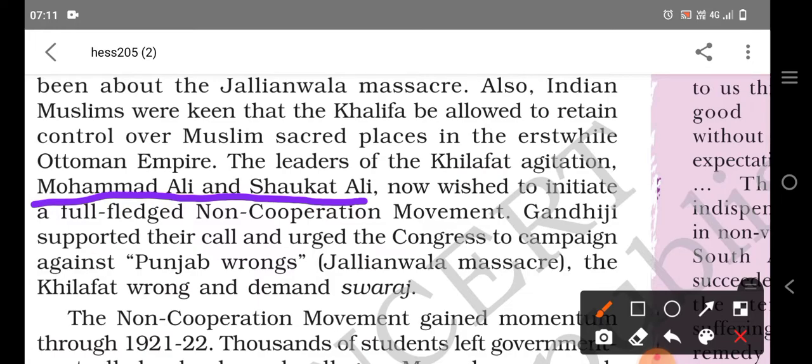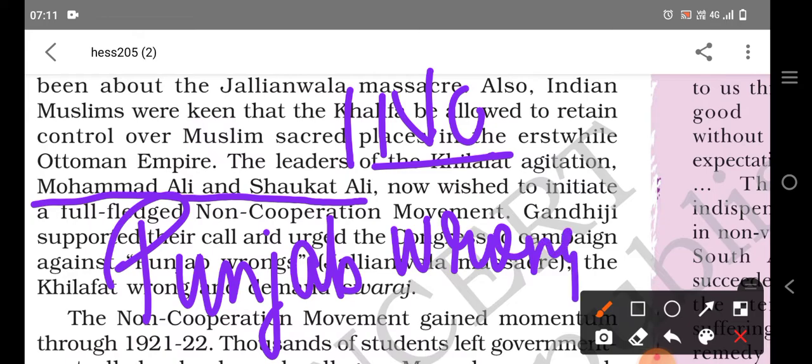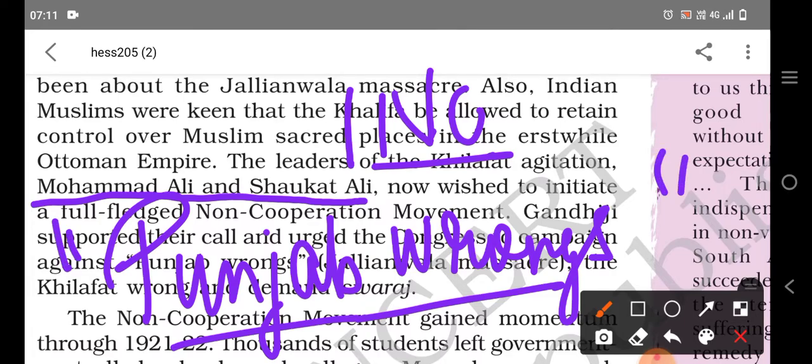Gandhiji also supported this, and he urged the Congress party, the INC, to protest against the Punjab wrongs. Now, what were these Punjab wrongs? These were the protests going on because of the Jallianwala Bagh massacre. That massacre was the worst thing, and that is why the Rowlatt Act should be taken back. So the Punjab wrongs were this, the second was the Khilafat wrong, and the third demand was Swaraj.